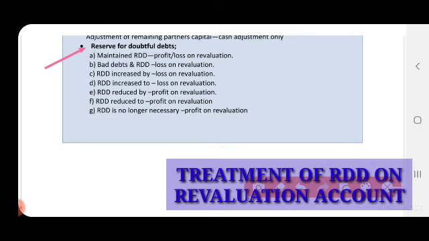RDD increase by loss on revaluation. RDD increase to loss on revaluation. RDD reduced by profit on revaluation. RDD reduced to profit on revaluation. RDD is no longer necessary, that is profit on revaluation.